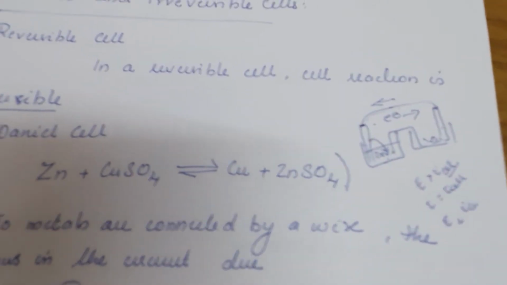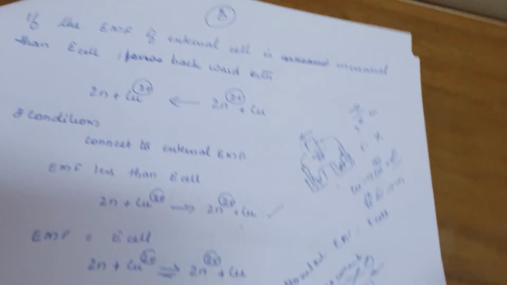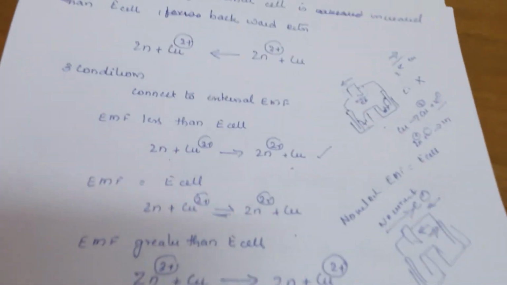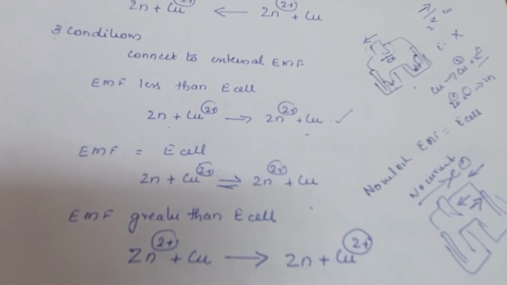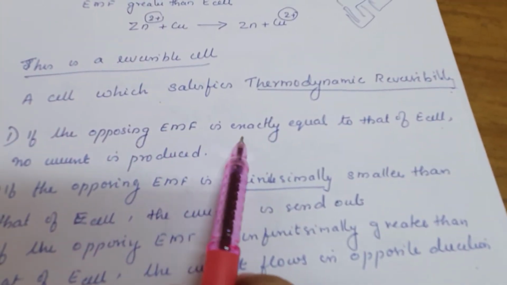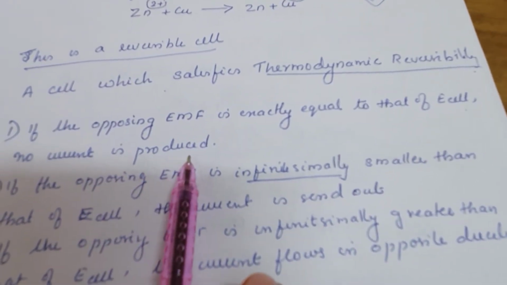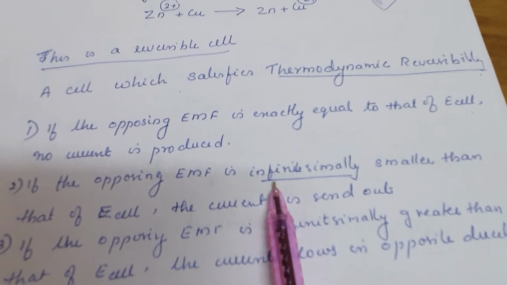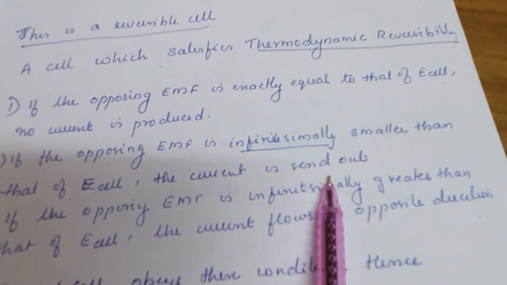So a cell which obeys all these three conditions is called a reversible cell, that is, thermodynamic reversibility. What is thermodynamic reversibility? When we apply an opposing EMF, if the opposing EMF is exactly equal to that of the E cell, no current is produced. If the opposing EMF is infinitesimally smaller than the E cell, the current is sent out.